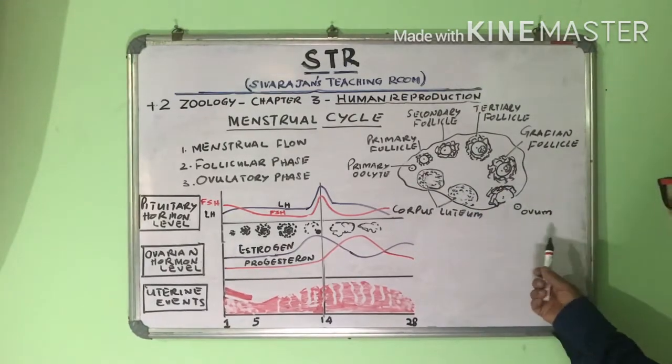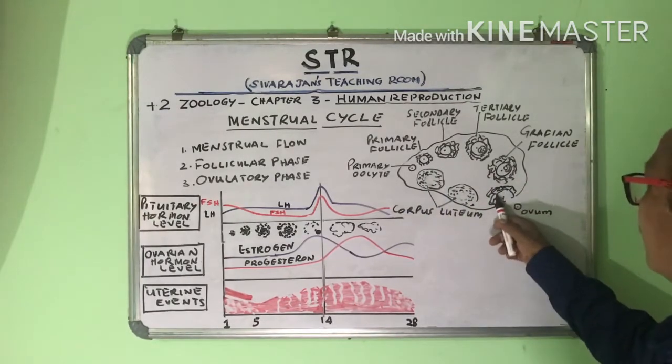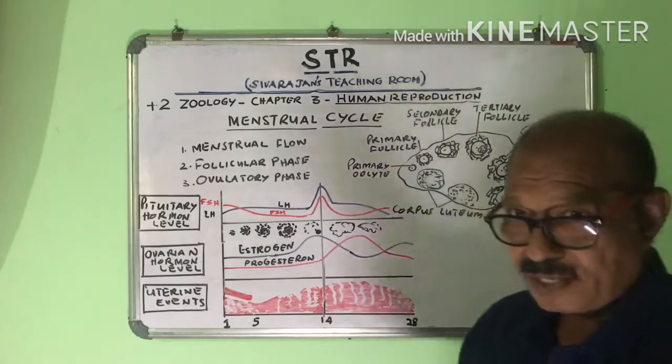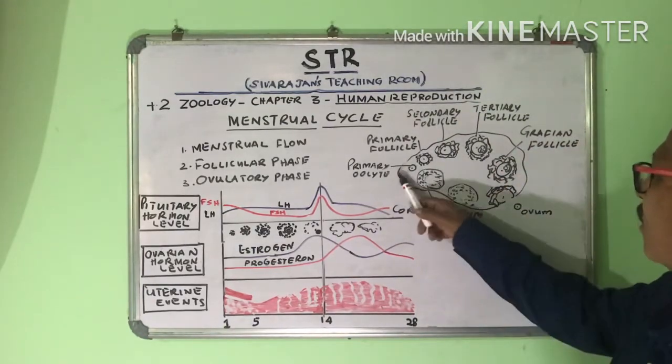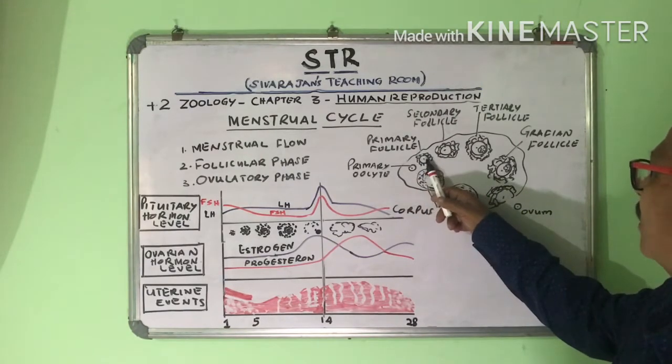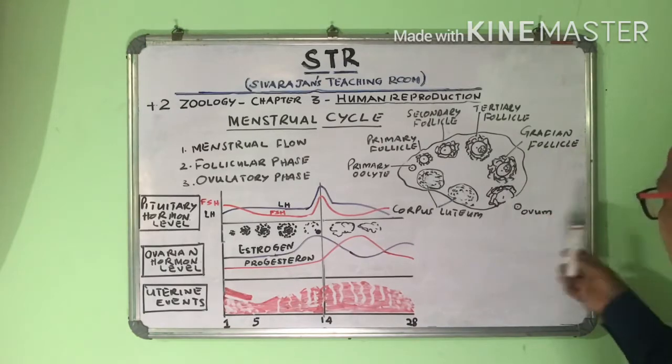So the ovum is released, but what happens after that? Once the ovum is released, the broken graafian follicle rejoins to form a new structure called the corpus luteum. So primary oocyte becomes primary follicle, secondary follicle, tertiary follicle, graafian follicle. It bursts and the ovum is released.